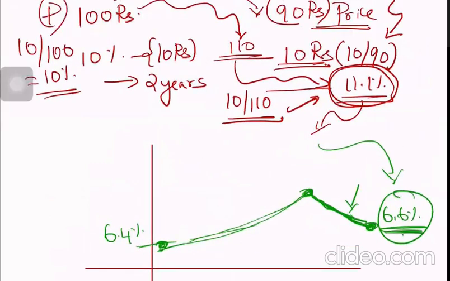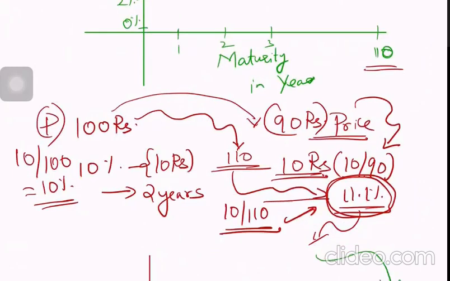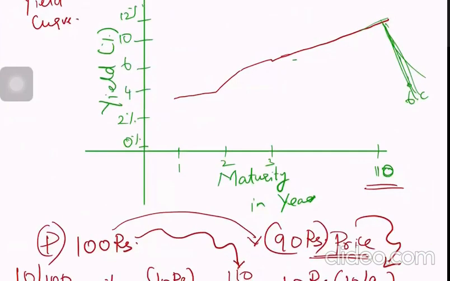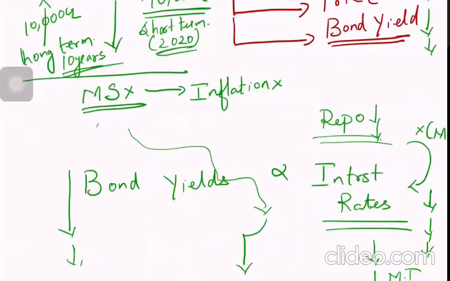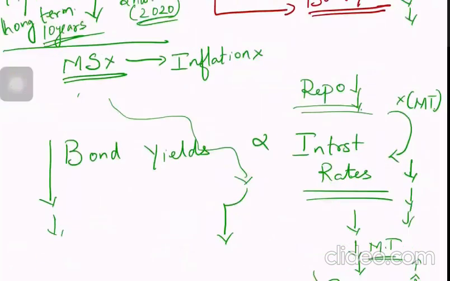From this graph, it has to go down to 6.6 or something. Sudden twist. This is the operation twist. There's a twist with respect to the yield curve. So if that has to happen, that means long-term bond price has to increase. Long-term bond price has to increase means RBI has to buy long-term bonds. And with the same money now, selling short-term bonds,